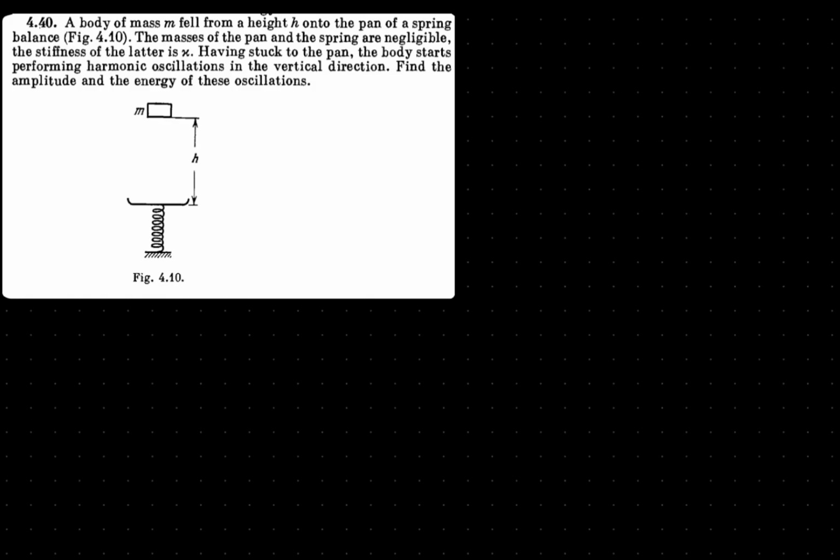Yeah, this question is taken from Irodov, and this is about oscillations. They gave that a body of mass m fell from height h under the pan of a spring balance. The masses of the pan and the spring are negligible. The stiffness of the latter is x. Let's take the stiffness as k.